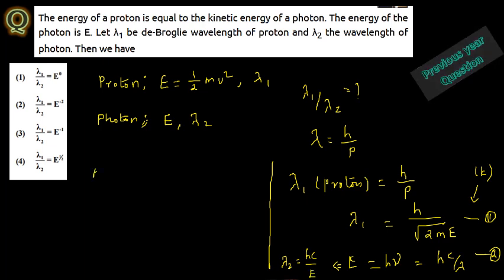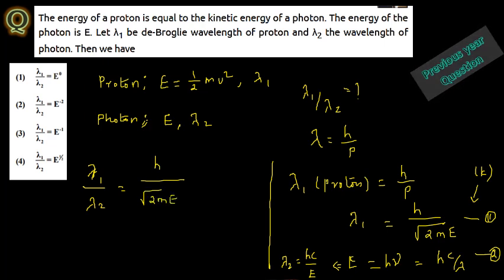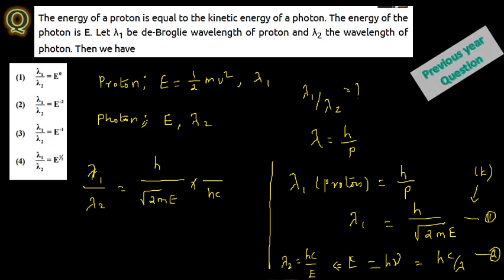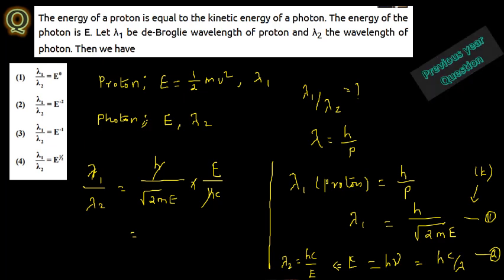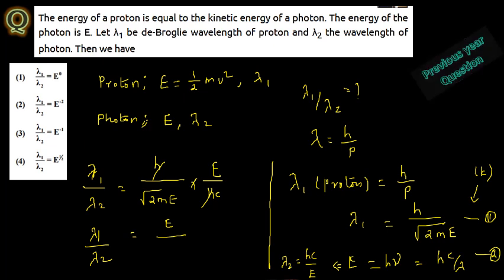So what they are asking here is lambda 1 divided by lambda 2. Lambda 1, you got the value: h divided by the square root of 2mE. And lambda 2 is hc divided by E. One h will be cancelled in this case. Now this is a constant here. So lambda 1 divided by lambda 2: E is there, and this is a constant term. You just remove this and mention it as a constant, so the constant will be cancelled.